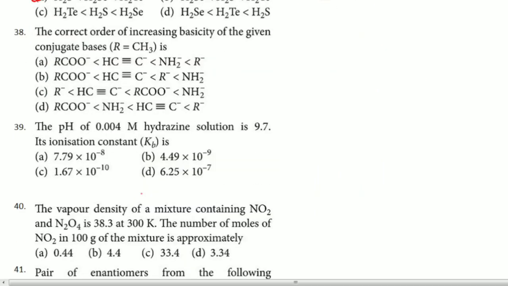Then 38th question. The correct order of increasing basicity of the given conjugate bases is. So remember, in this particular case, we know that basicity depends on that particular acid. Always remember, the conjugate acid is more acidic, or you can say like this. I will write it like this, it is better. In this particular case, remember, stronger the acid, weaker the conjugate base, right?